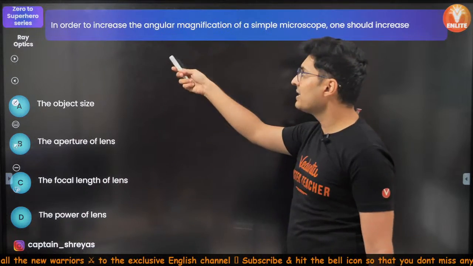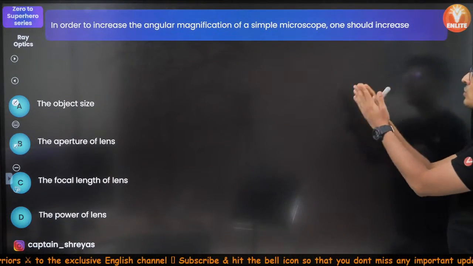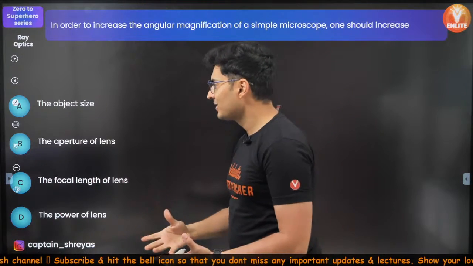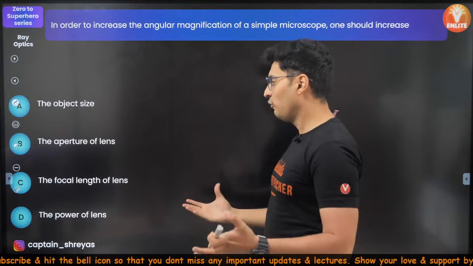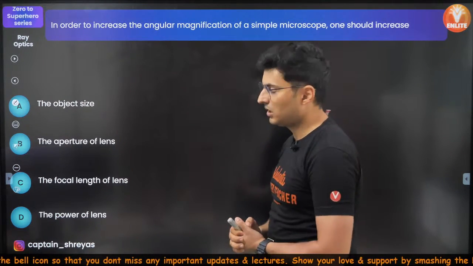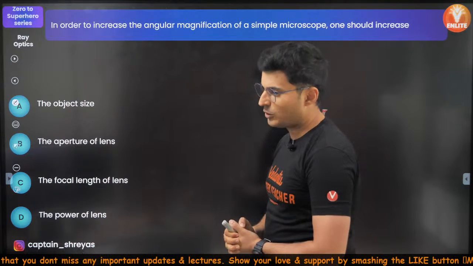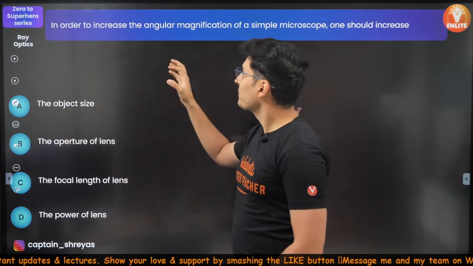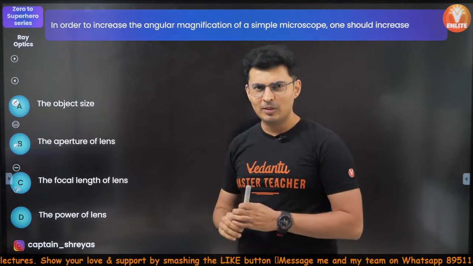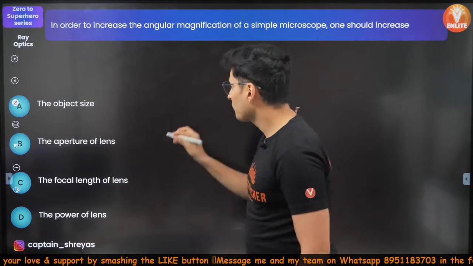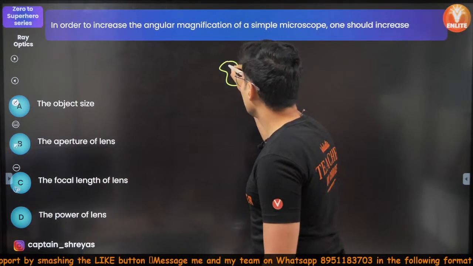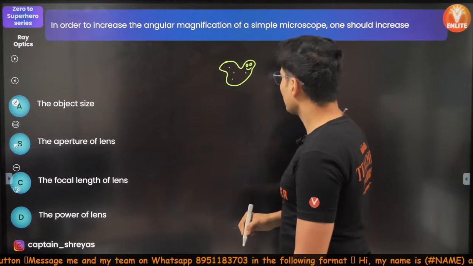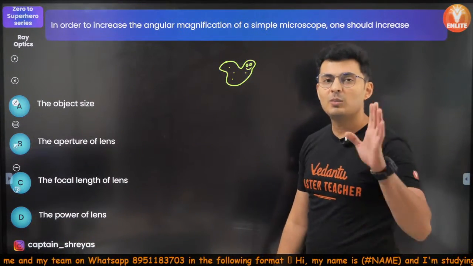In order to increase the magnification of a microscope, one should increase the object size, the aperture of the lens, the focal length of the lens, or the power of the lens. These options are very funny. Imagine you are seeing through a microscope and you are watching some amoeba. It has some crazy things. You are not able to see it properly.